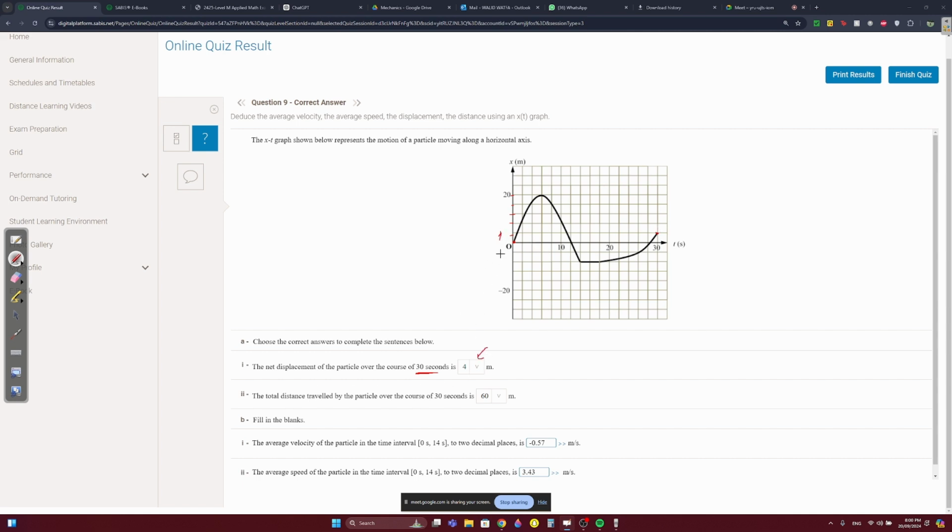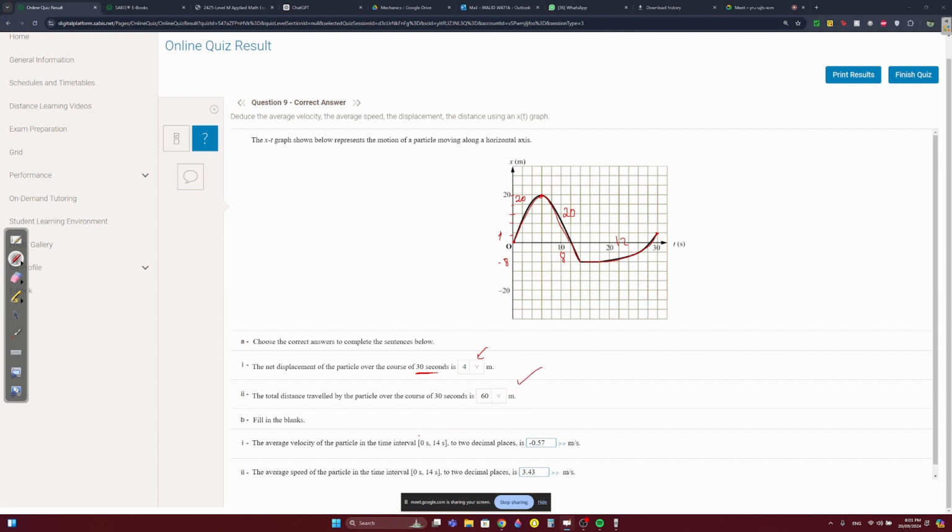The total distance traveled. We went from 0 until 20. So that's 20. Then we went from 20 until 0. That's another 20. Then we went from 0 until -8, which is 8. Then we went from -8 up until 4, which is 12, right? From -8 until 4, that's 12. So 20 plus 20 plus 8 plus 12 is 60.